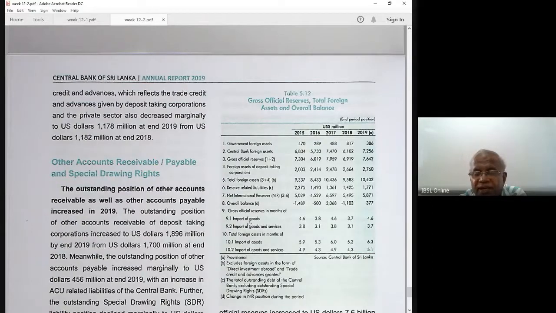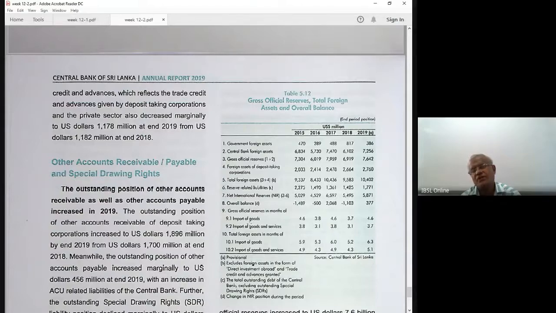From these two we can calculate net gross official reserves in months, total foreign assets in months. This is the indicator. Net international reserves is a key indicator. Or if you talk about the gross official reserve, this is the indicator. Our calculation is the balancing of these items. Now, when you calculate the reserves,